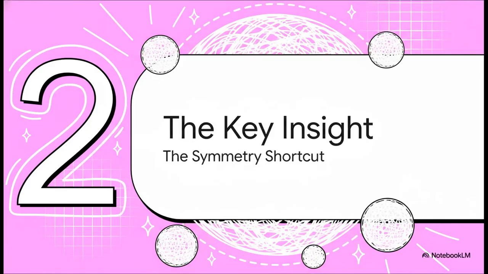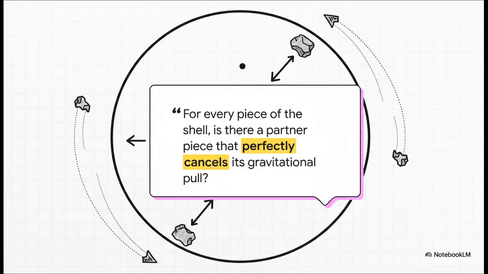And there is. The solution isn't about brute force calculation. The real genius here, and in so much of physics, is spotting a shortcut. And for this problem, the shortcut is all about the perfect, beautiful symmetry of the sphere. So here's the game plan. We don't actually need to calculate the total force. What if we can just prove that for any little piece of mass pulling you in one direction, there's a matching piece on the exact opposite side pulling you with the exact same force in the opposite direction?